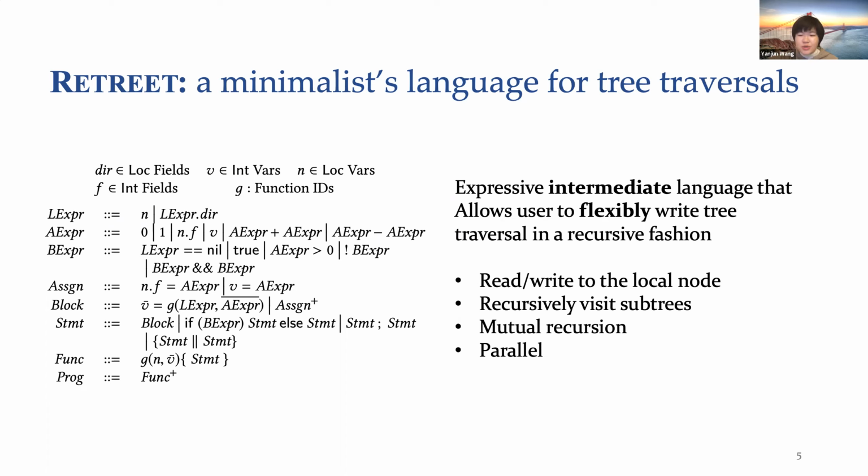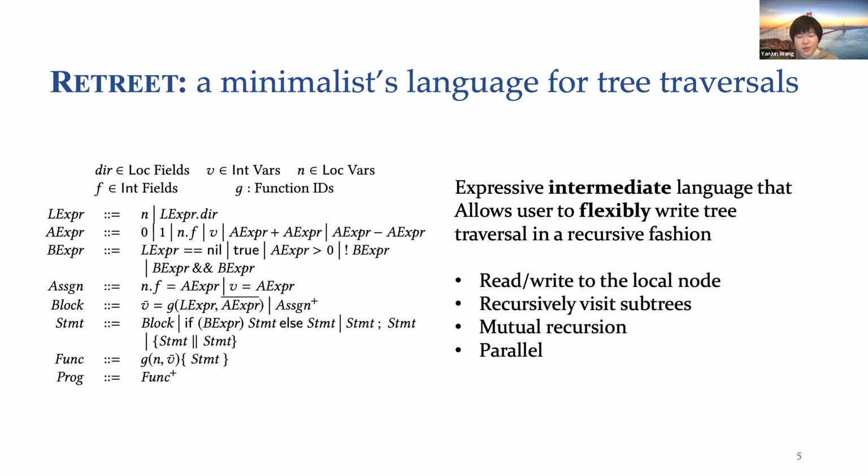In Retreat, users can flexibly write tree traversals in a recursive fashion. It's allowed to read or write to the local node, recursively visit the subtrees, and write mutually recursive calls. Each traversal can take one location parameter and many integer parameters. Retreat also allows arbitrary statement level parallelism.